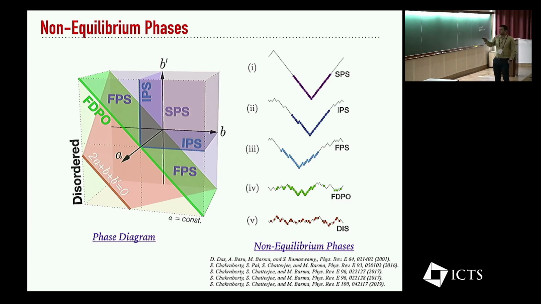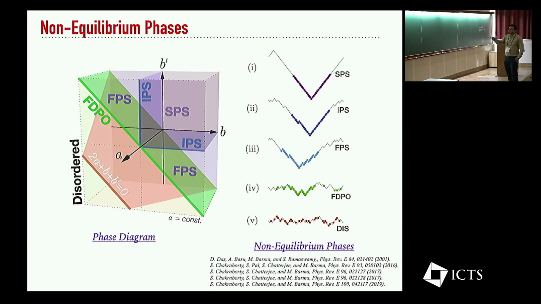You can also have different phases depending on B and B prime, with infinitesimal currents or finite currents. And there's a very interesting line here where you see something known as fluctuation dominated phase ordering. This has been studied in great detail by many people in this audience, including Dibyendu, Shriram, Mustansir, and many collaborators.